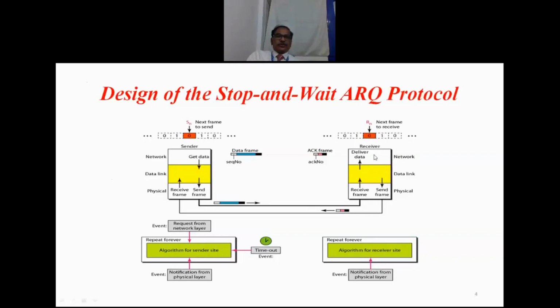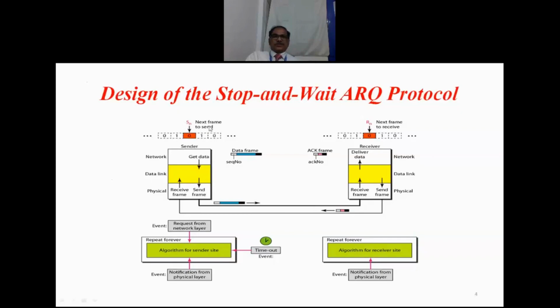Which is the next frame to be transmitted at the sender? Which is the next frame expected by the receiver? So pointers will be used to indicate what is the current frame received and what is the next frame to be received. Rn indicates the next expected frame to be received.